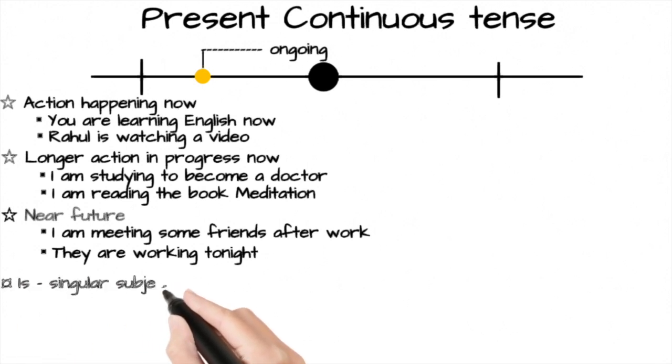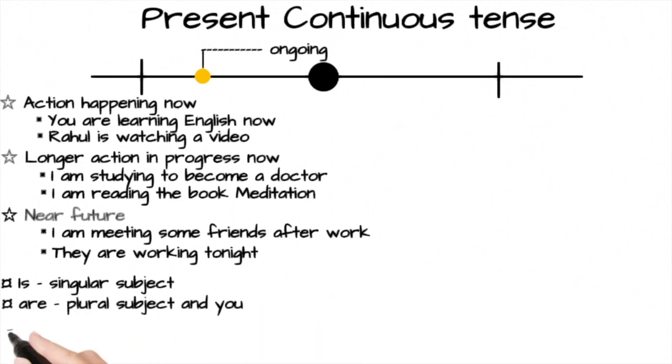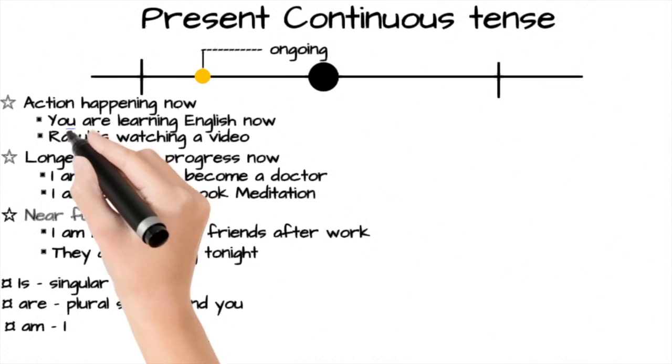We use is with singular subject. We use are with plural subject. We also use am with I. The structure is subject plus am or is or are plus V4 form, which is the ing form. Let's look at the structure in the given examples.